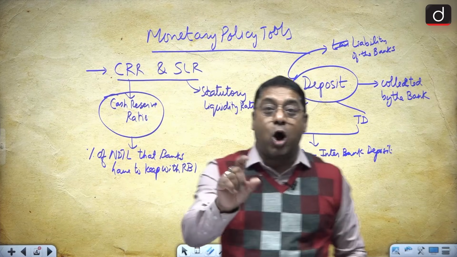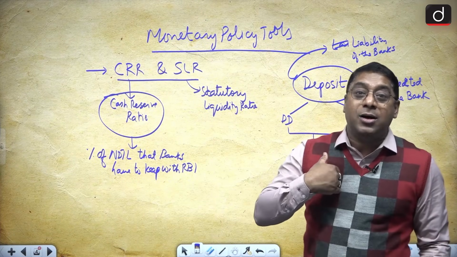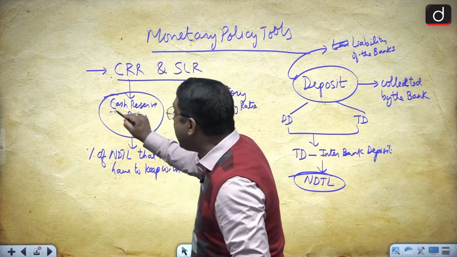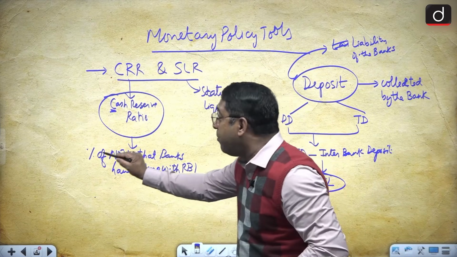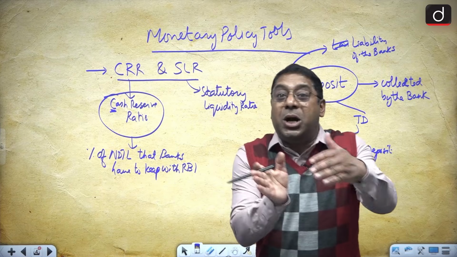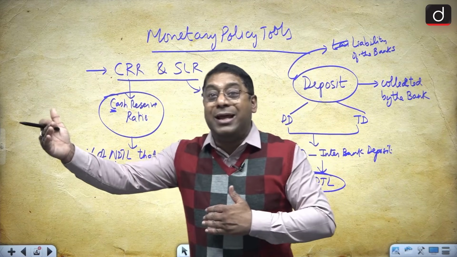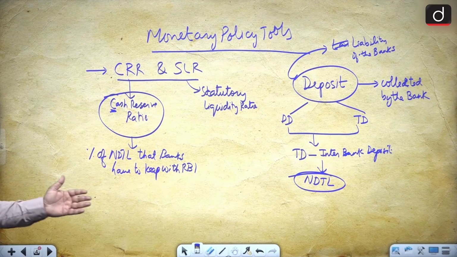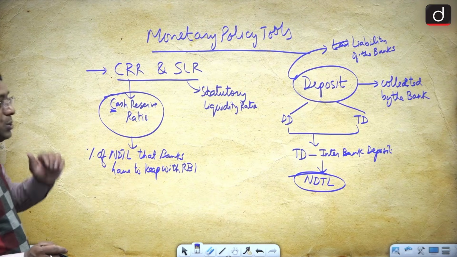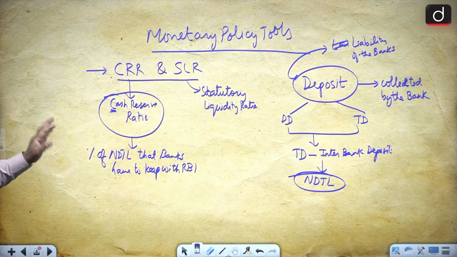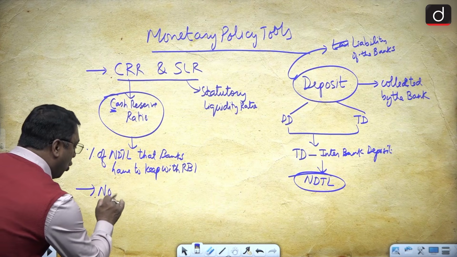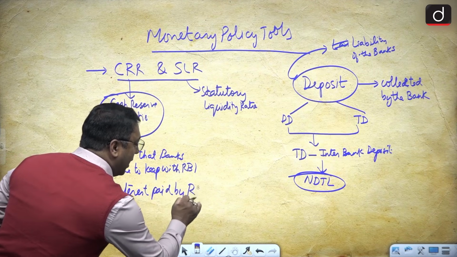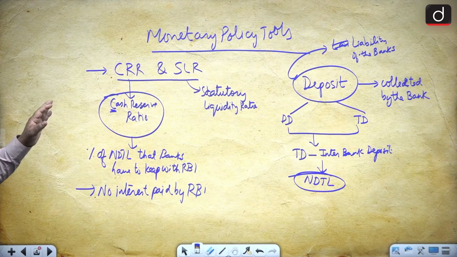So C stands for cash. And the other C stands for central. Just remember this trick. So this percentage of NDTL, the commercial banks are keeping with the RBI. And this rate of the cash reserve ratio is decided by the RBI, and for this, no interest is paid by the RBI. So RBI does not pay any interest.